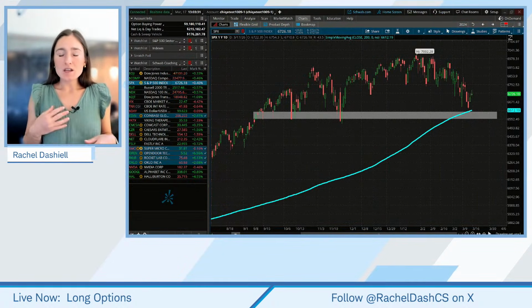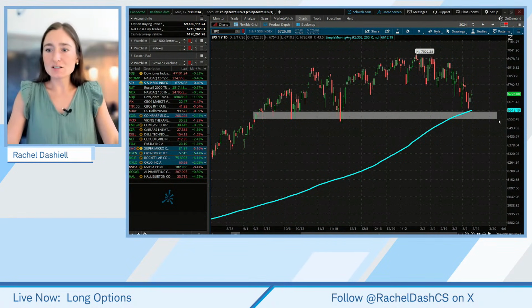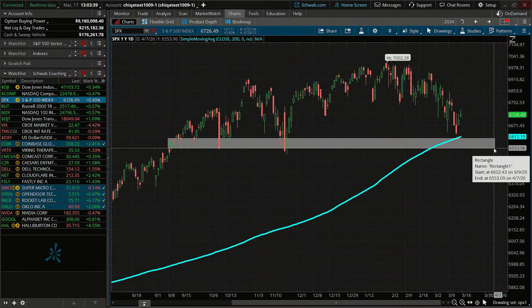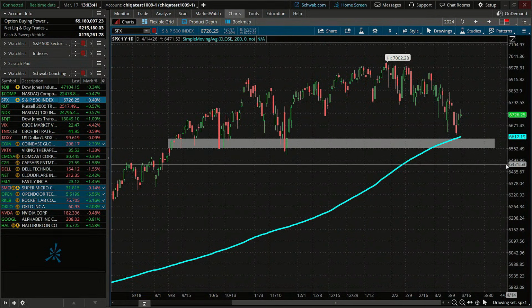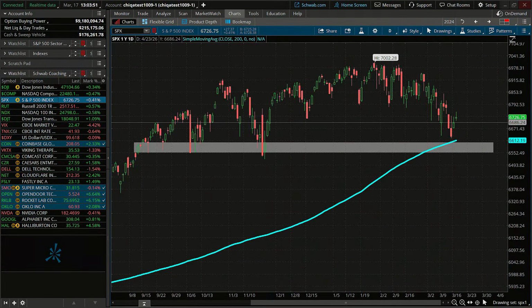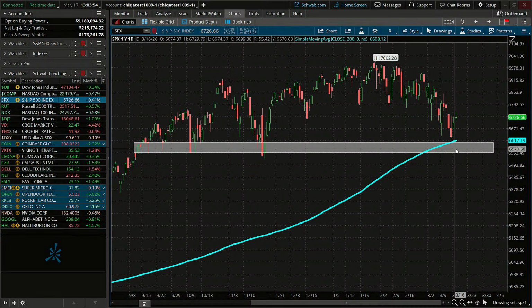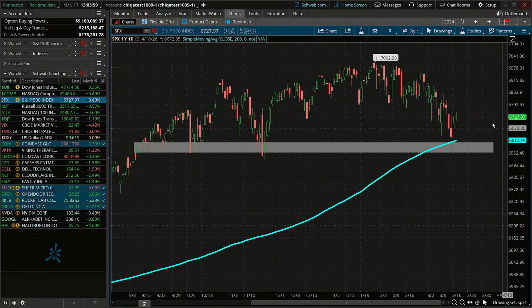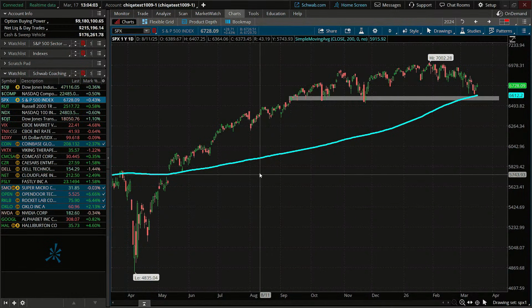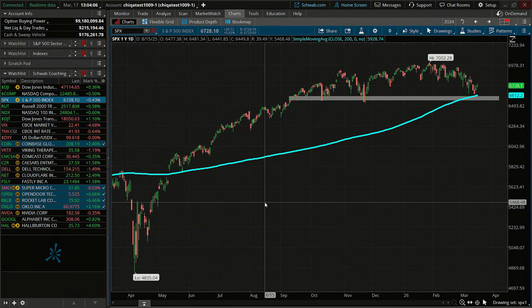So we did see a little bit of a bounce from right around this horizontal support, right around 65.50 or so, right above that 200 period moving average. That still remains the line in the sand for bulls. We are still holding that horizontal support, still holding that structure there, especially with the 200-day, which we haven't been under since really last March, last April, if we zoom out a little bit more.